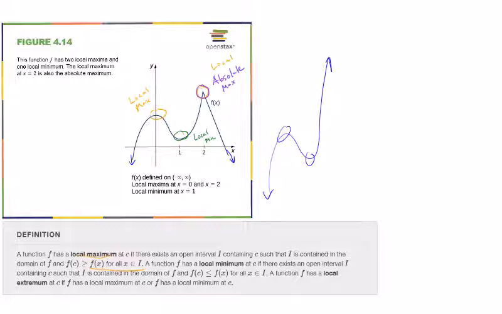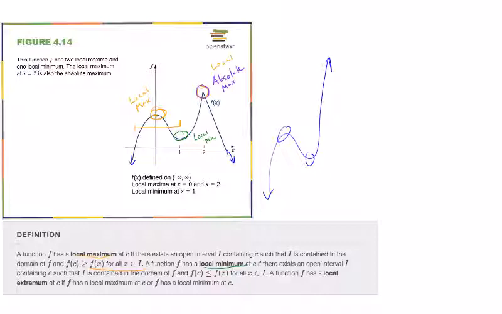Here we can pick an interval, and this is the highest point in that interval. If you can find any interval where there's a point that's bigger than any other point, that's a local maximum. The same goes for the local minimum, except it's the lowest point on the whole interval.